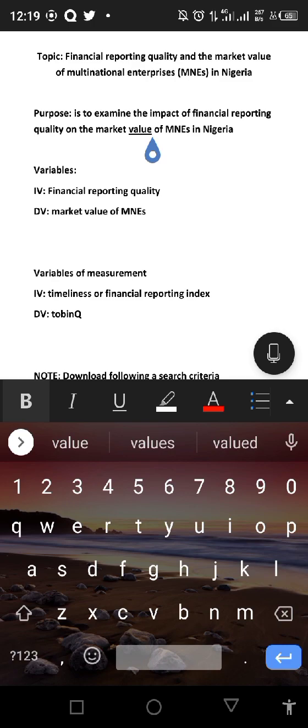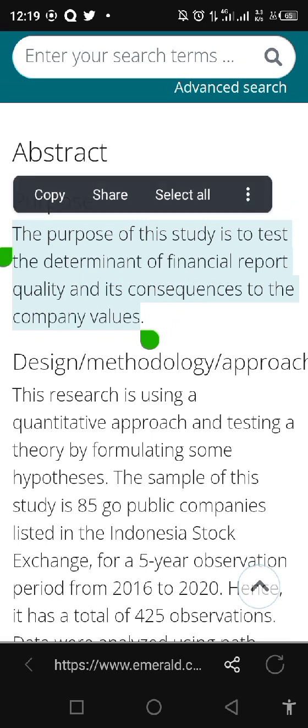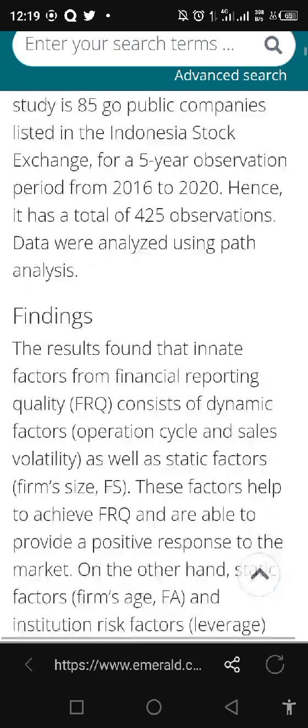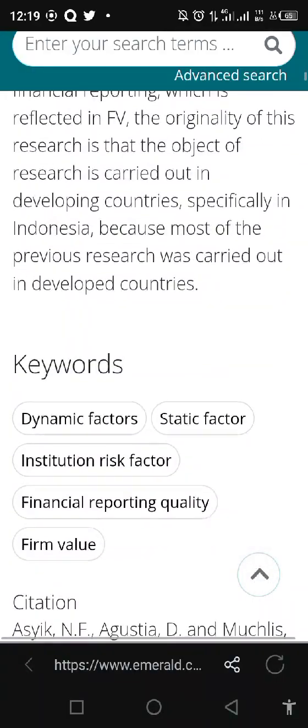These variables work perfectly for what I want to work on. But look at this article. Our purpose is different. The purpose of this study is to test the determinants of financial reporting quality and its consequences on companies' value. Little wonder in the keywords. You remember the keywords that we saw here. You see the keywords.